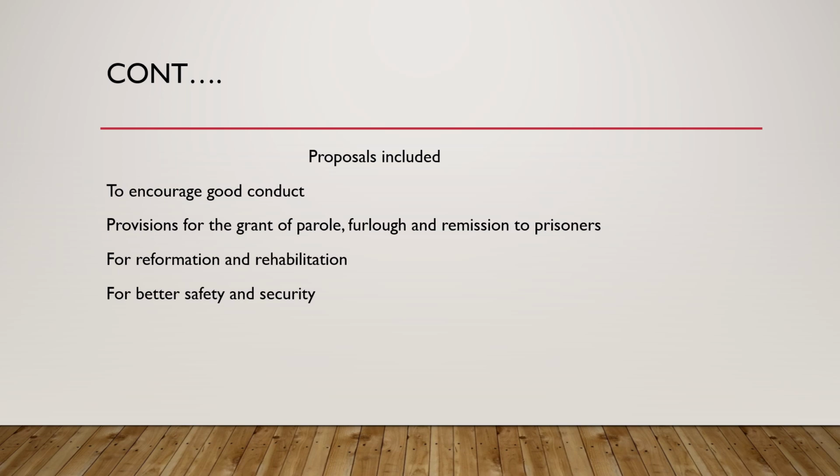what are the proposals included in the Model Act. First, to encourage good conduct, and provisions for the grant of parole, furlough, and remission to prisoners. Parole is a system of conditional release of a prisoner and suspension of the sentence for a specific period of time. Furlough is given in case of long-term imprisonment. The period of furlough granted to a prisoner is treated as remission, a reduction of his sentence. And bail means procurement of release from prison of a person awaiting trial or in appeal.